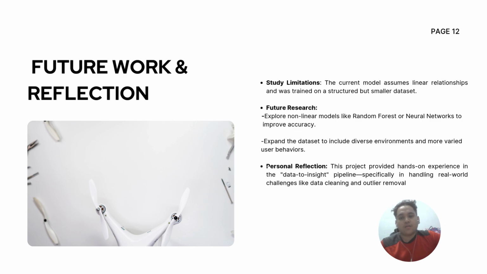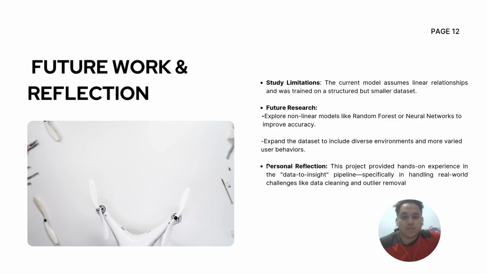So, lastly, we go to future hope and reflection. So, our team may do this in the future, like study limitations of our project. The current model assumes linear relationships and was trained on a structured but smaller dataset. So maybe in the future we will find a bigger and larger dataset, so our project might be more effective.